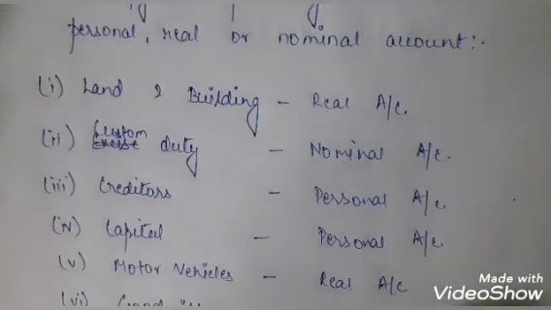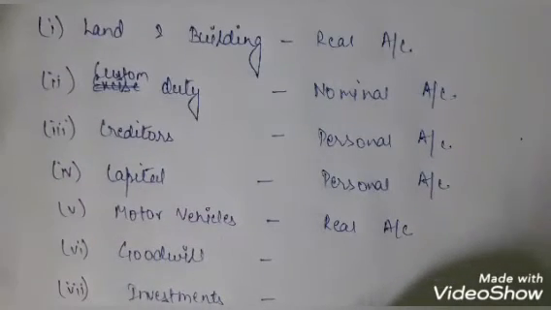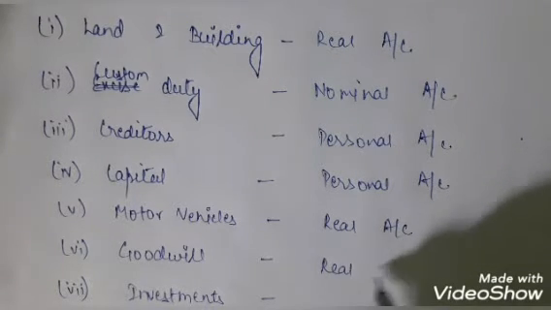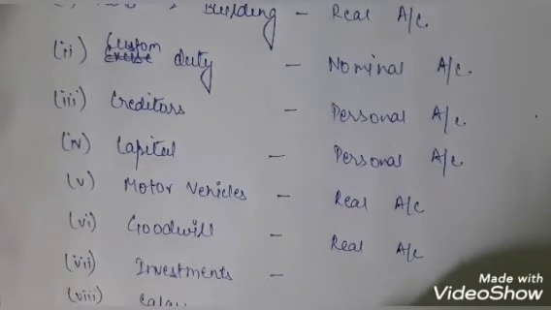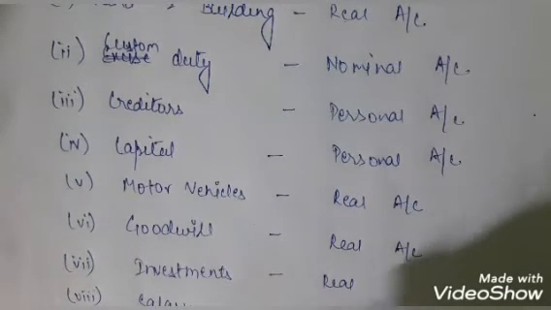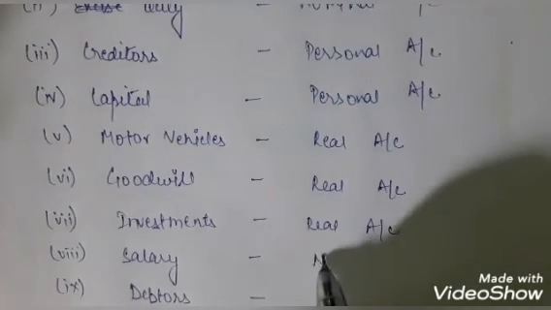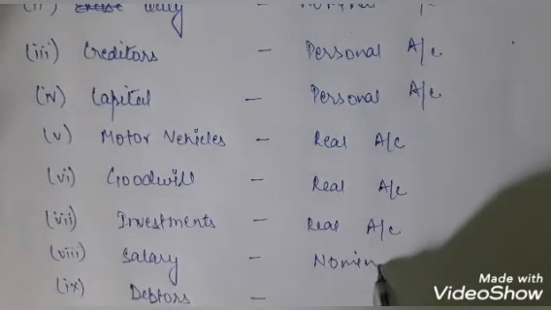Now we have the goodwill. We have read earlier that it is under the head of intangible asset. Again this is a real account. Now the investment is also an asset, so this is also a real account. Then salary is an expense, and expense comes under the head of nominal account, so salary would be a nominal account.